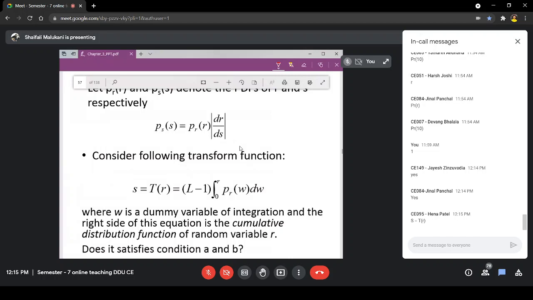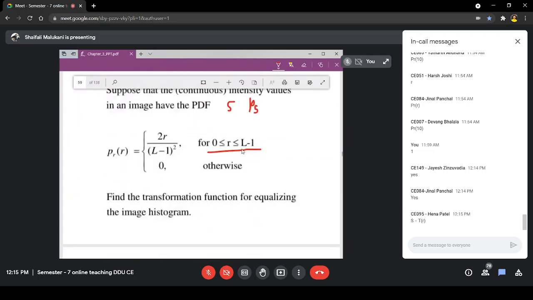Yes, S is equal to T of R, that changes. So they are asking for the transformation function. That means they are asking what kind of operation I should apply on the input image so that you can get an image which is having an equalized histogram. So they are actually asking for the transformation function so that you can get S.